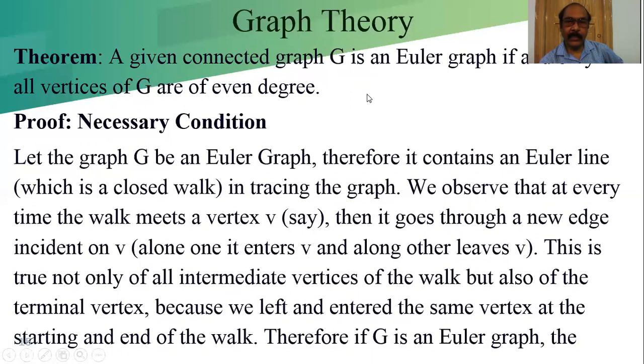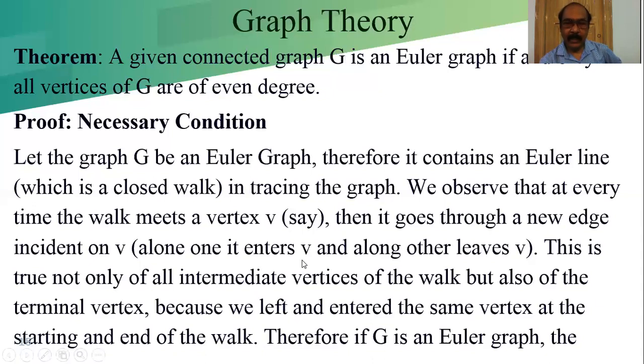That means when we start, we leave the vertex, and at the end, when the starting and end vertex is the same, we are entering again. For all the intermediate vertices, we are entering and leaving, entering and leaving.